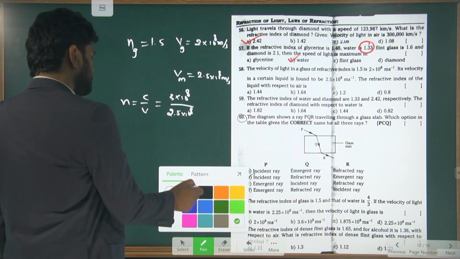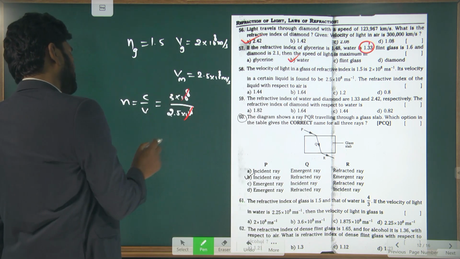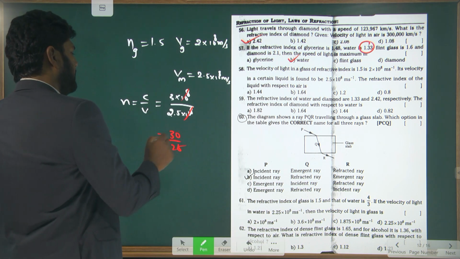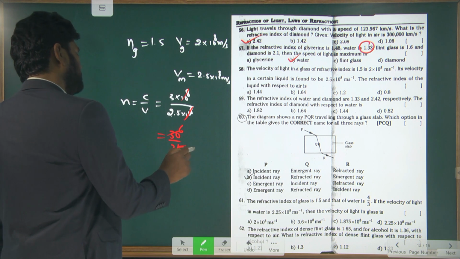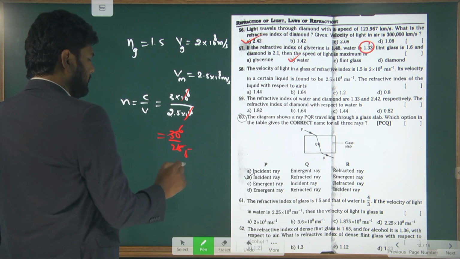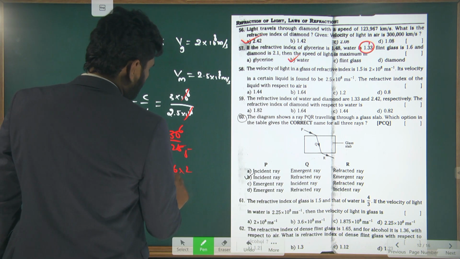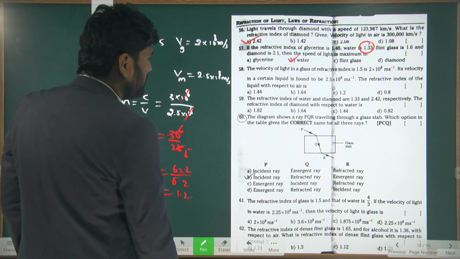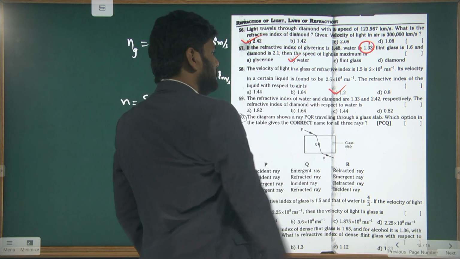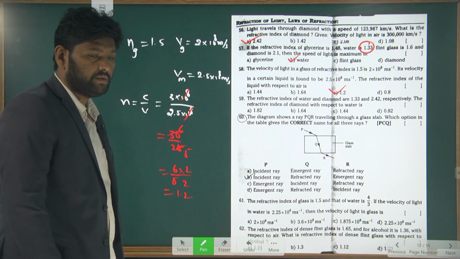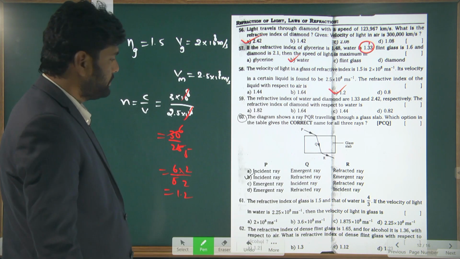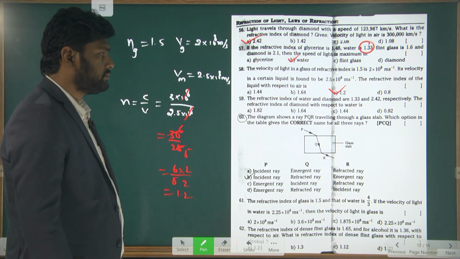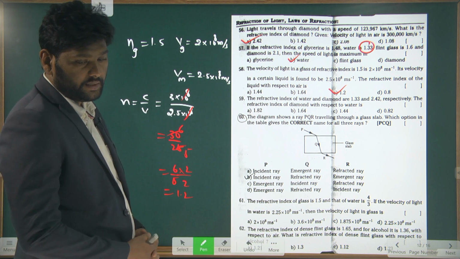So cancel the 10 power 8, 30 by 25, so 5 6s are 30, 5 5s are 25, which is 6 by 5, that is 1.2. So the refractive index of that medium is 1.2. That way we can find the answer. Understand?